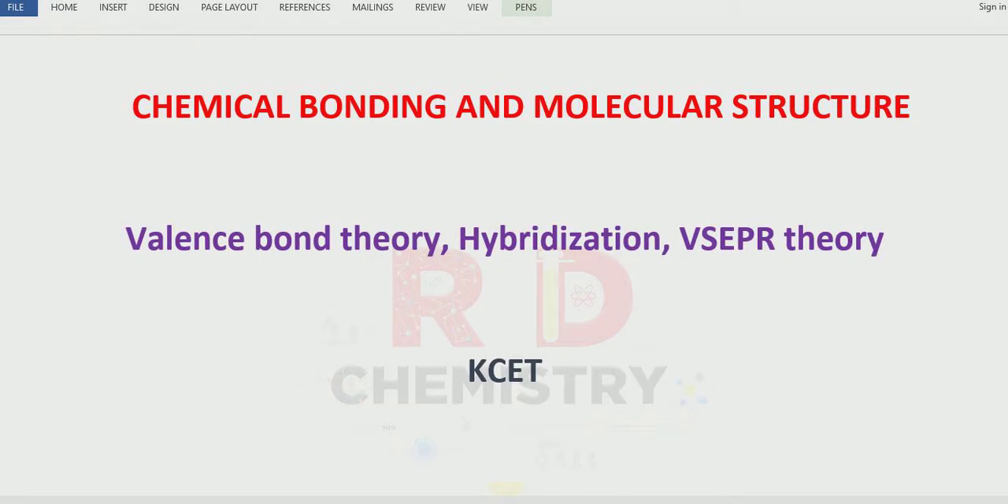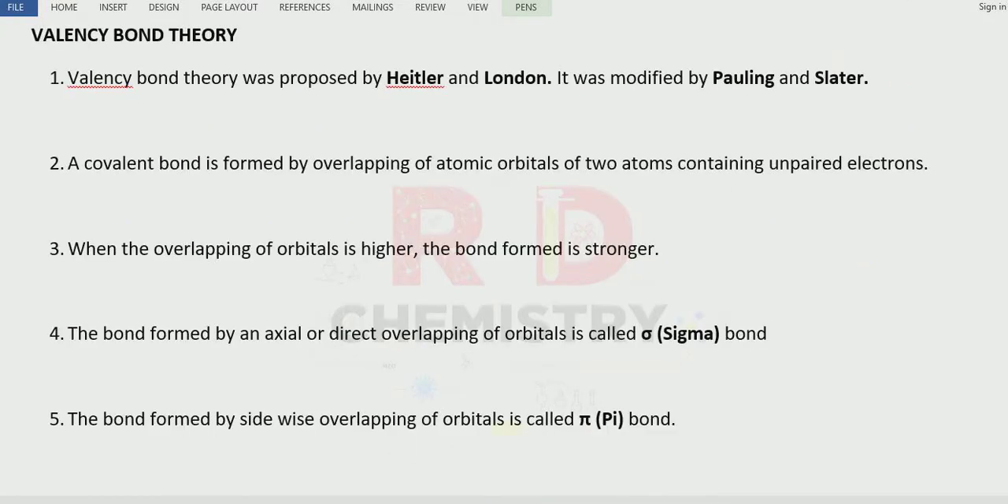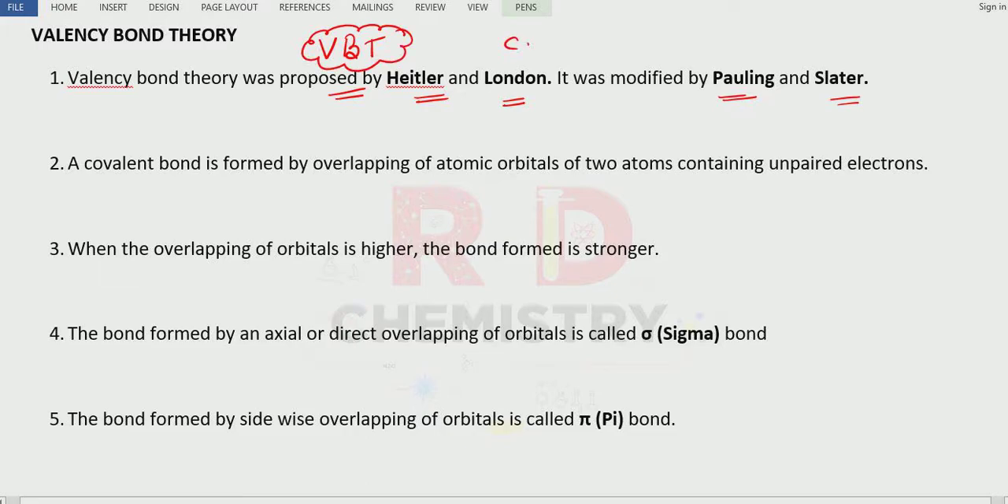Hello students, in this video I am going to explain valence bond theory, hybridization and VSEPR theory. Valence bond theory can be written as VBT. VBT stands for valence bond theory. It was proposed by Heitler and London and later modified by Pauling and Slater. This theory explains the formation of the covalent bond.